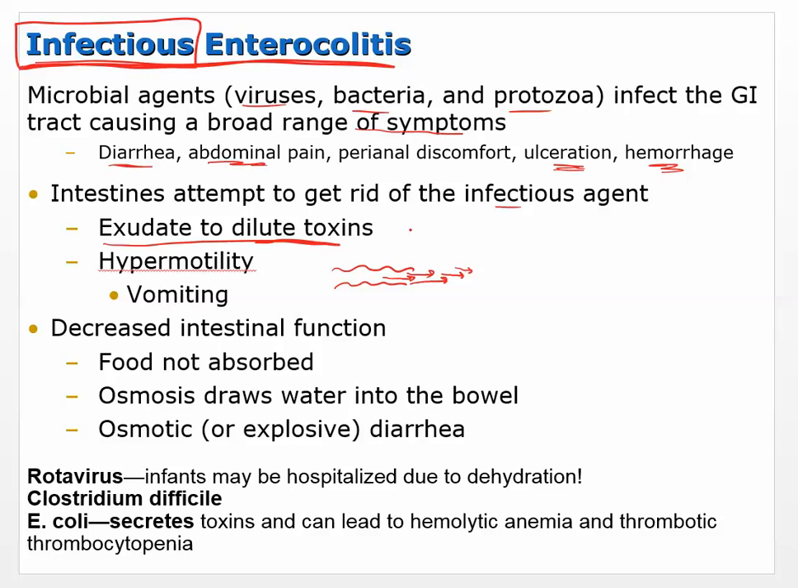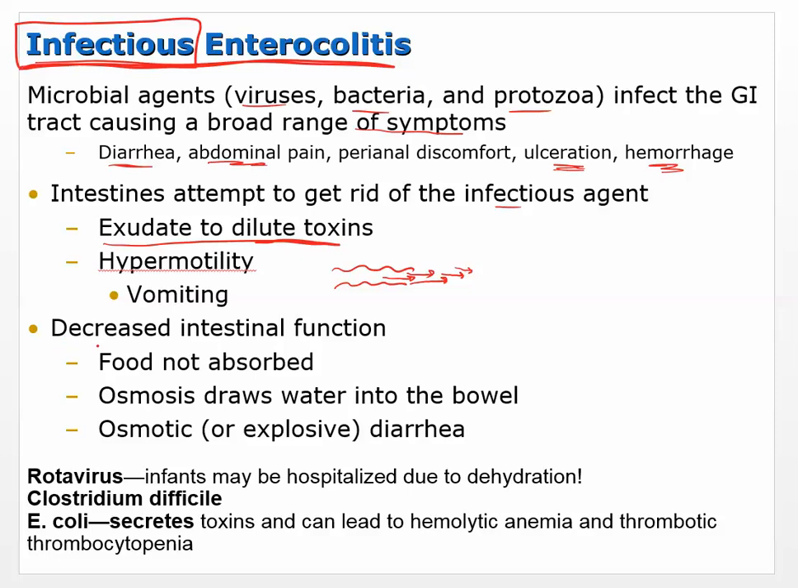You may stop moving food through the GI system, which is going to lead to vomiting. So all of these things can happen. We're trying to get rid of whatever this toxin is, whether we're getting rid of it out the back end or out the front end. We're trying to get rid of it. That's kind of the way to think about that.